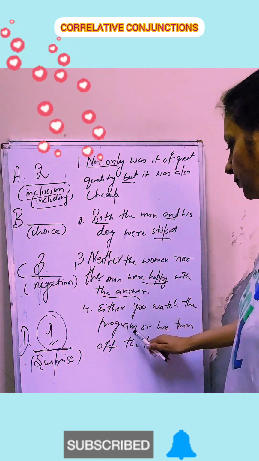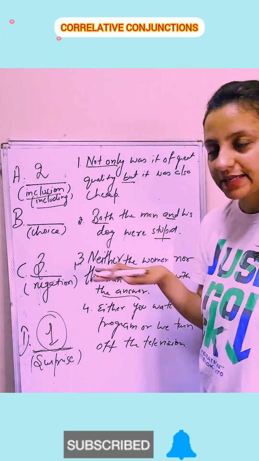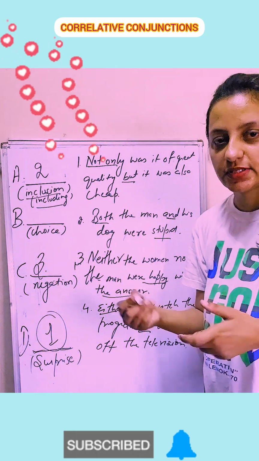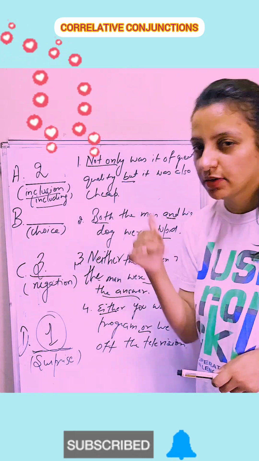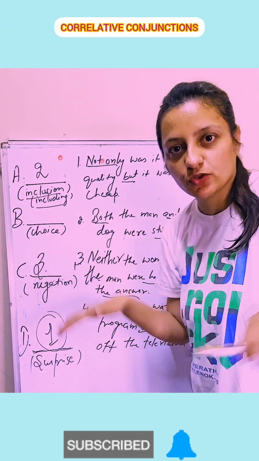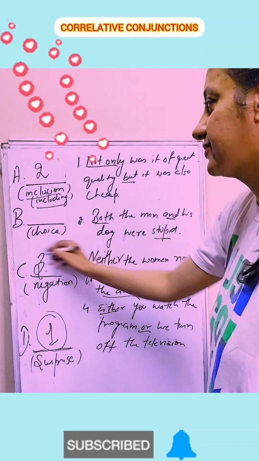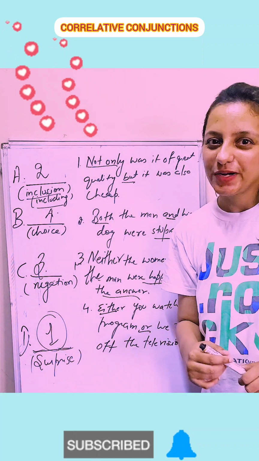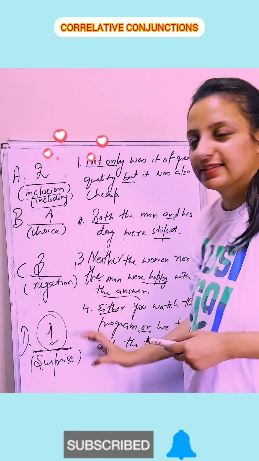Either you watch the program or we switch off the television. Either you can do this or you can do this. So here I am giving you a choice. Watch the television, otherwise switch off. So which one is this? So this one is left. Here I am going to mark choice. So I hope this thing is clear with you guys.